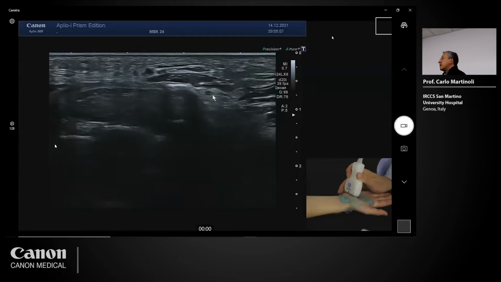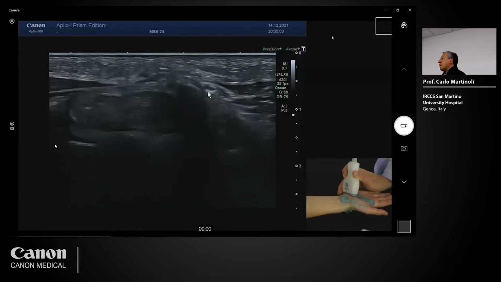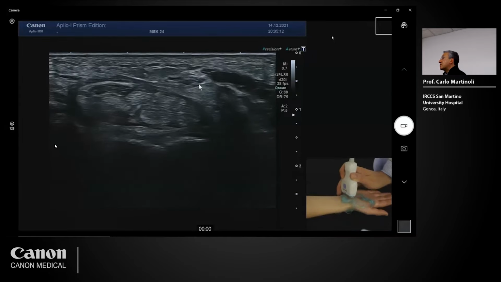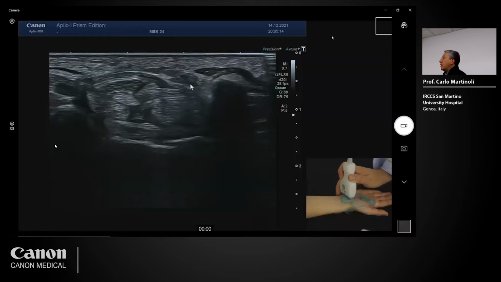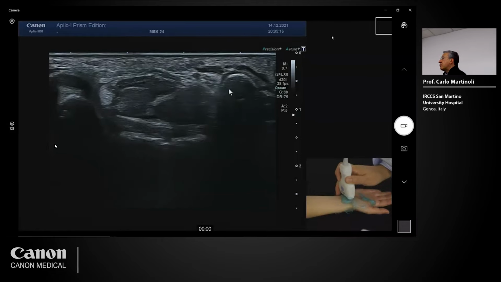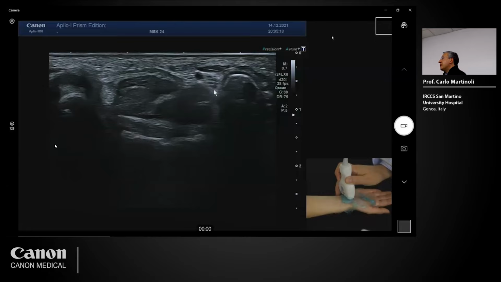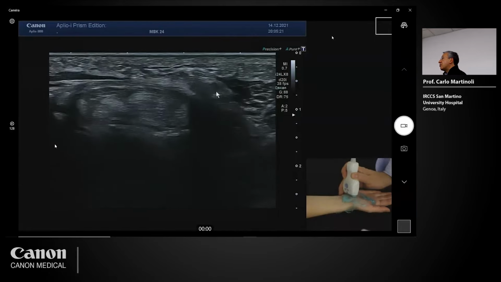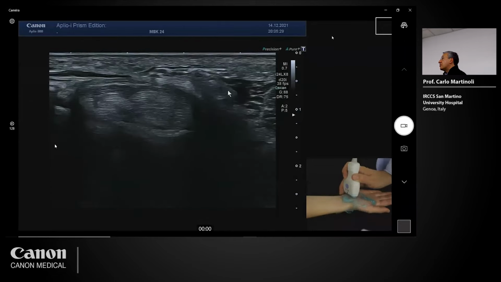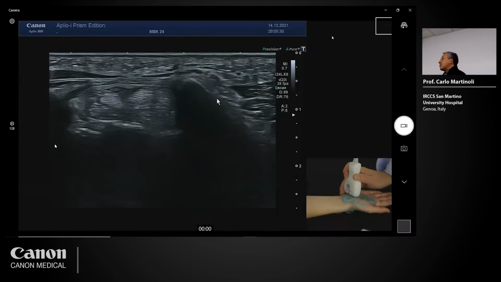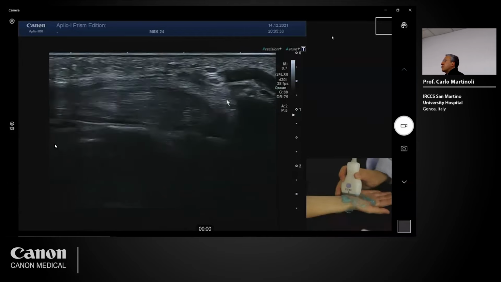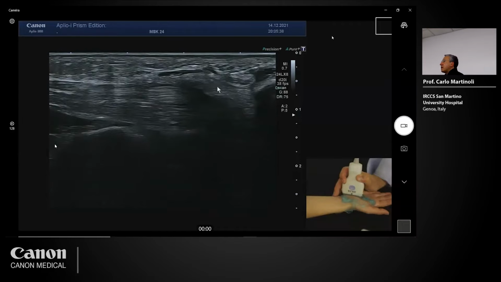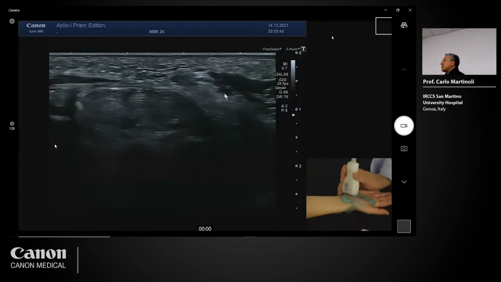So this is the technique of examination of the Guyon tunnel. Remember not to place the probe just here at the level of the pisiform when you have to check the ulnar nerve, but you have to go more distally. This is the passage for the motor branch between the proximal origin of the hypothenar muscles and the pisohamate ligament we demonstrated before. So this is the pisohamate. It's very thick, as you can see in this image.